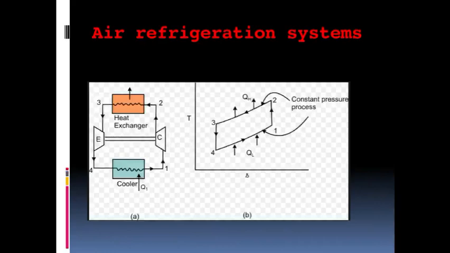So, the first component is the compressor between 1 and 2. The second component, 2 to 3, is a heat exchanger, where constant pressure heat rejection takes place. The third component is the expander, where expansion of air takes place, so the pressure and temperature decrease. It is between 3 and 4. The fourth is the cooler, where you are absorbing heat from the aircraft cabin cooling. It is between 4 and 1.